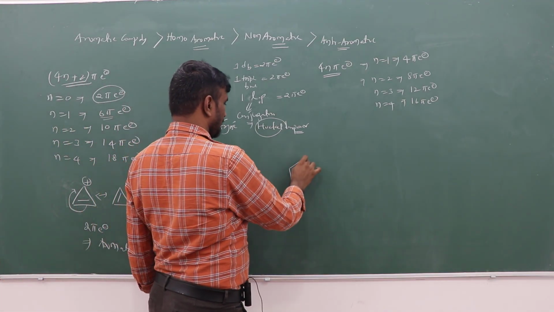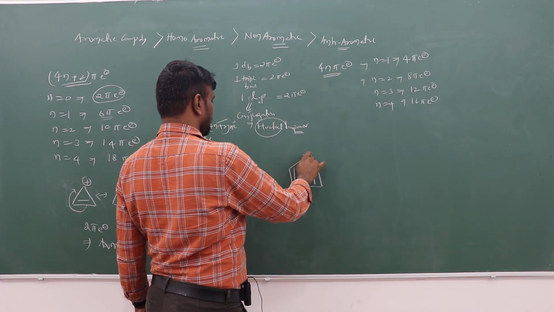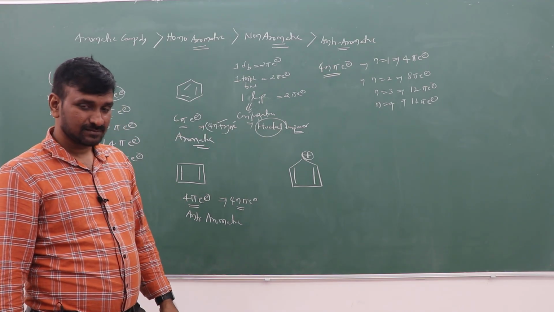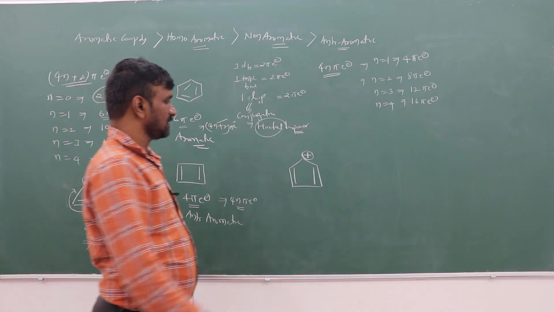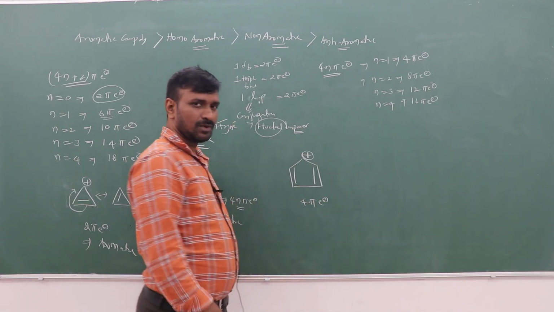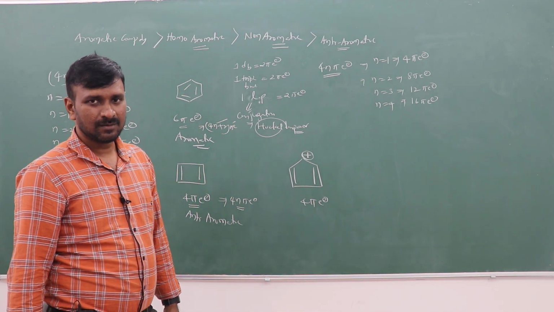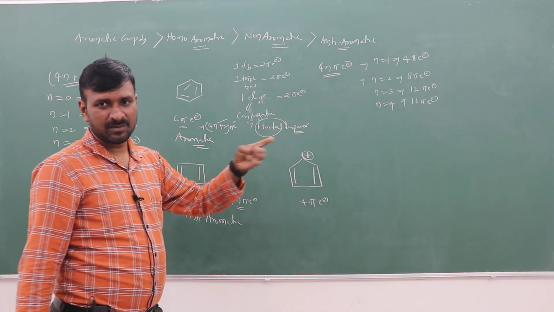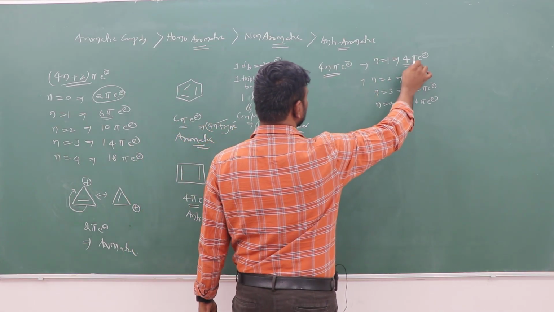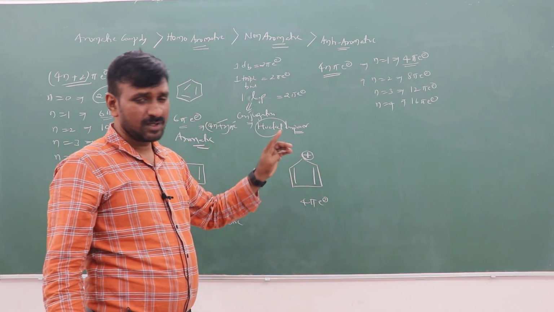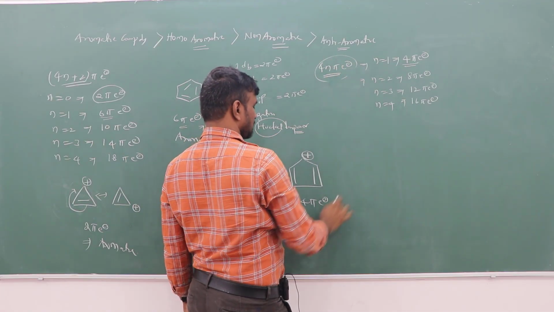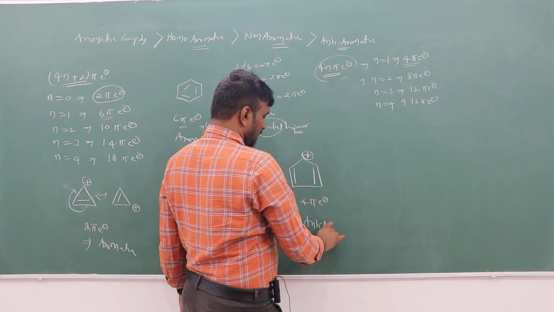Suppose here, what will happen? Is it aromatic or anti-aromatic? Here it is 2 pi electrons, here it is 2 pi electrons, so only 4 pi electrons are there. This positive charge is on an sp2 hybridized carbon, right? And 4 pi electrons means it is anti-aromatic. Though it is an sp2 hybridized planar compound, it has 4 pi electrons and follows the 4n pi electron rule. So that's why this is anti-aromatic.